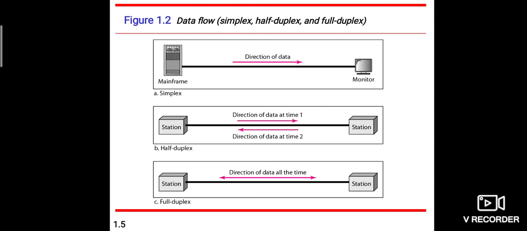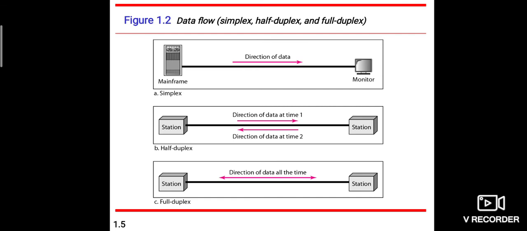In a half duplex transmission, the entire capacity of the channel is taken over by whichever of the devices is transmitting at the time. Example, walkie-talkies and citizen band radios. Both can be mentioned as examples for half duplex.